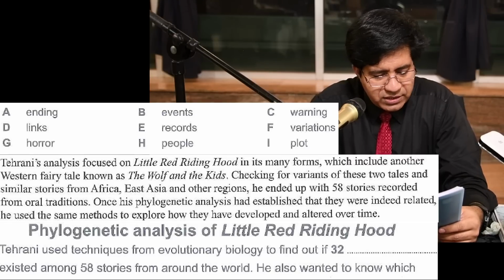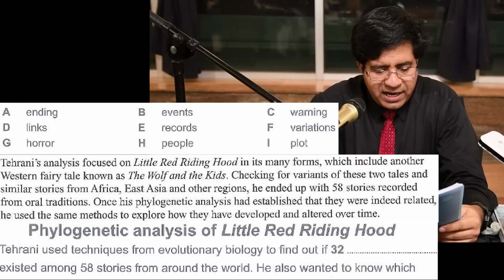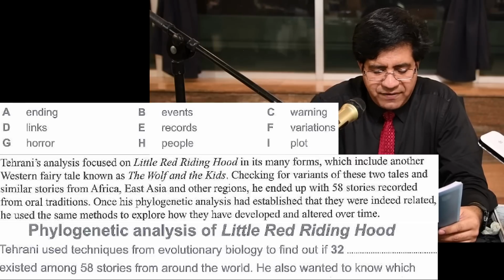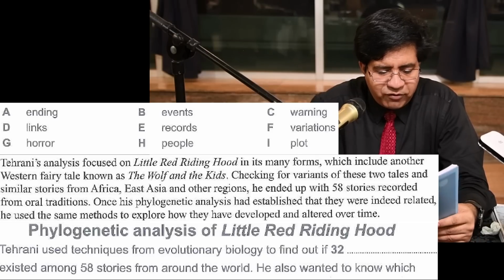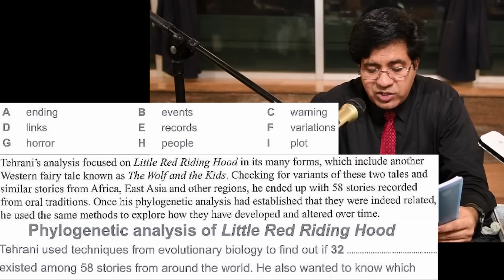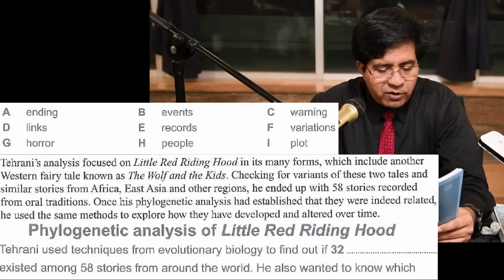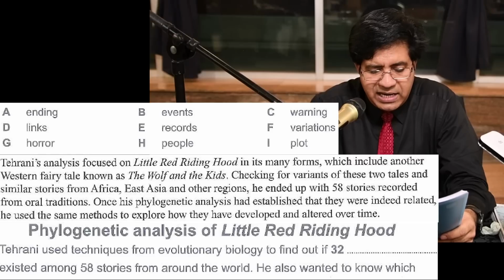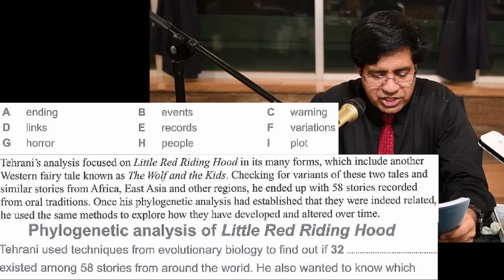Second last paragraph, second line. Checking for variants of these two tales and similar stories from Africa, East Asia and other regions, he ended up with 58 stories recorded from oral traditions.